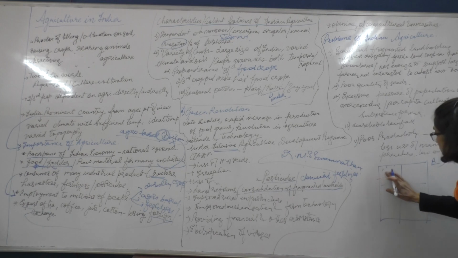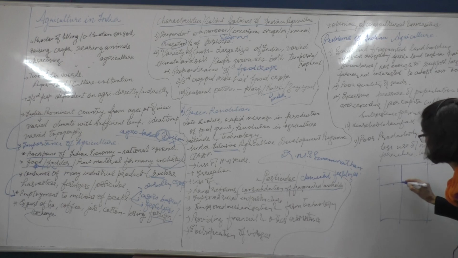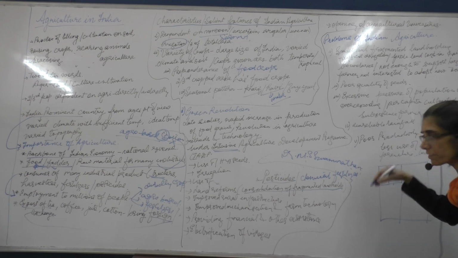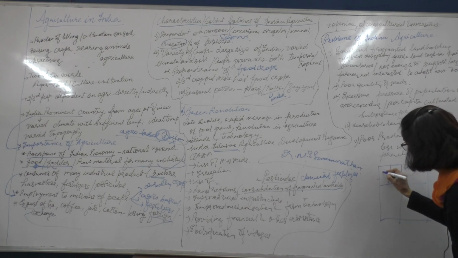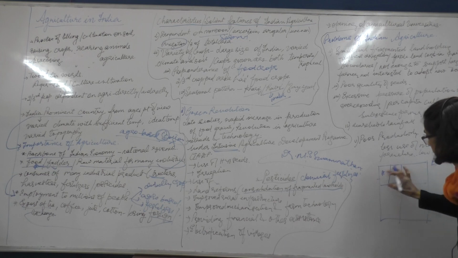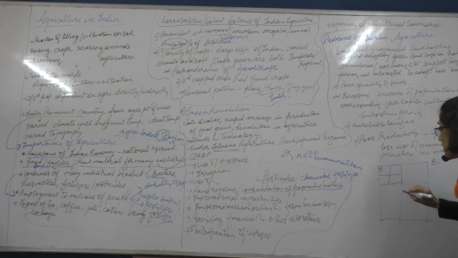Why has this situation come for this farmer? Because this was the land which was originally held by his parents, by his father. And then as per the Indian tradition, this will be divided into two if there are two brothers. So this farmer gets this and this farmer gets this, I mean, two pieces of land. But then somehow this goes on for a number of years, and then ultimately one farmer gets a small piece of land and another farmer gets a small piece of land.